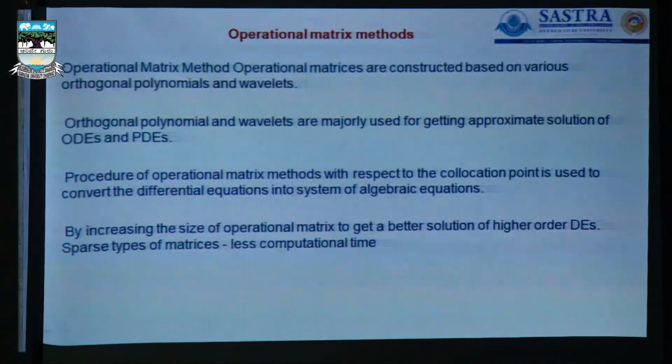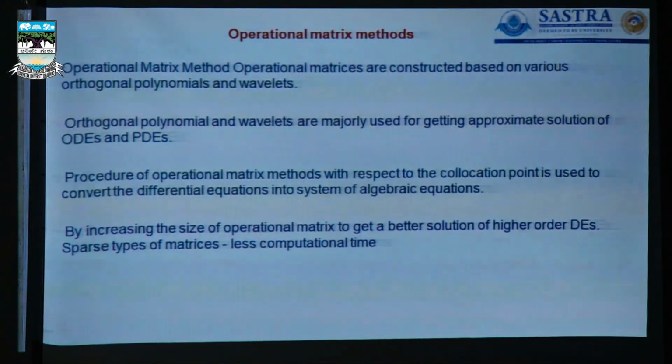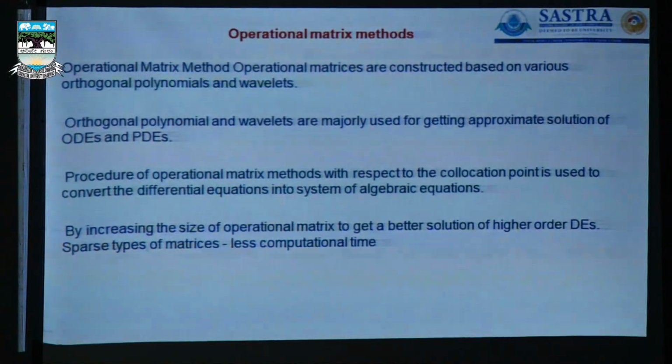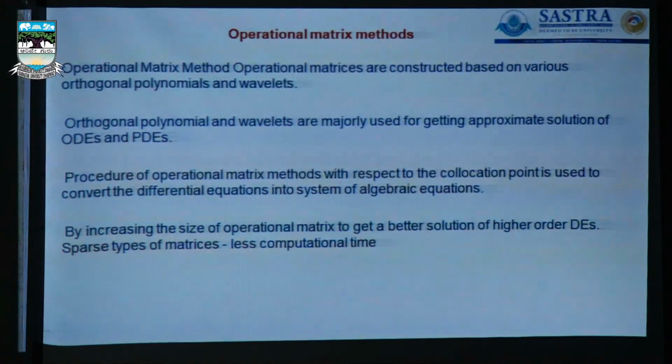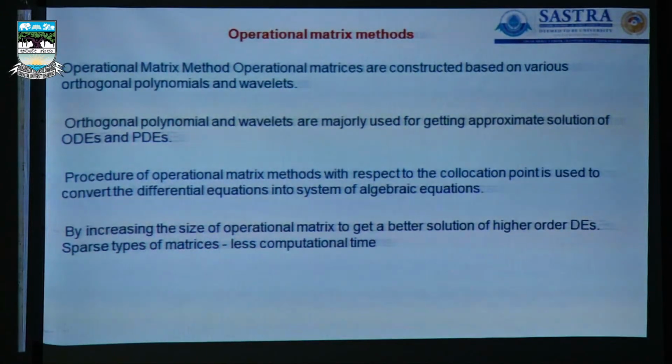And then these are the significance of these proposed algorithms, the operational matrix algorithm for solving highly nonlinear as well as fractional order differential equations. All the methods that we have taken in this study are collocation methods. The selection of the collocation points is another important research topic in solving nonlinear differential equations. The collocation points are nothing but the roots of the polynomial, so the appropriate collocation points have to be selected for solving nonlinear as well as fractional order differential equation models. That is an important thing here.